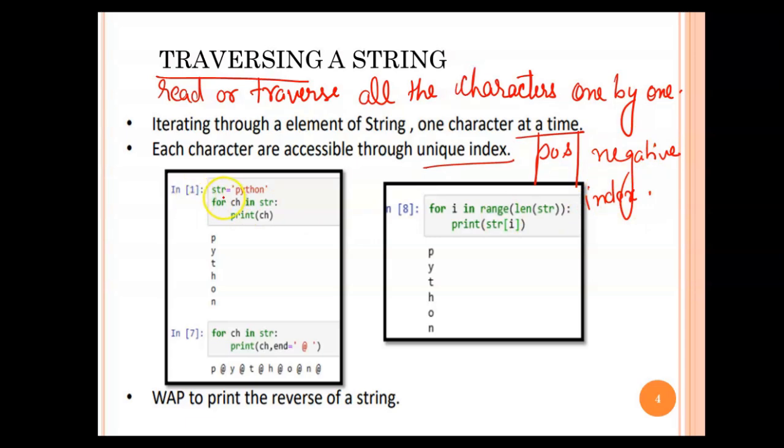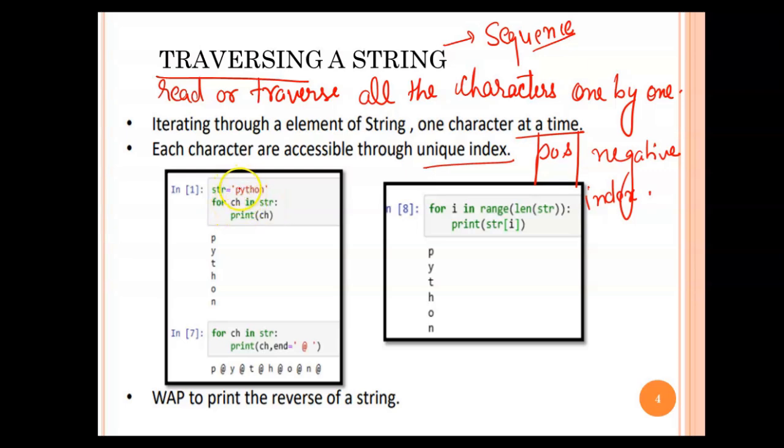Now if you go for this example, you can see str is equal to Python, it's a string. So this is also a sequence. A string is also a sequence, so you can use it directly with the help of the in operator. The range function is not compulsorily required. You can go for for ch in str, and automatically it is going to collect a single character from the complete string.